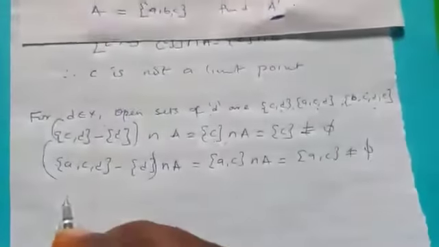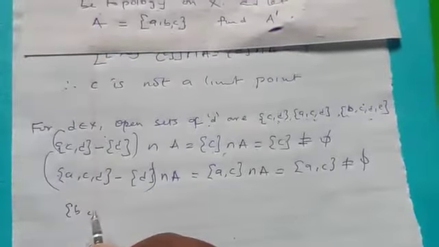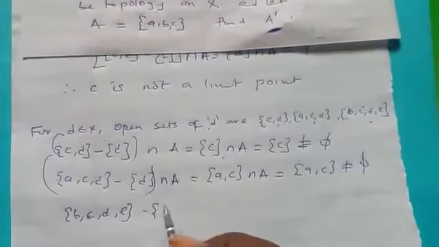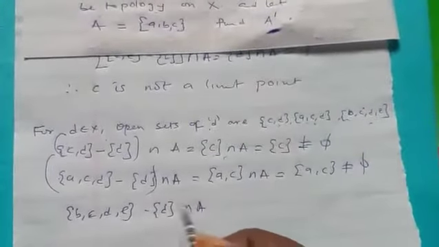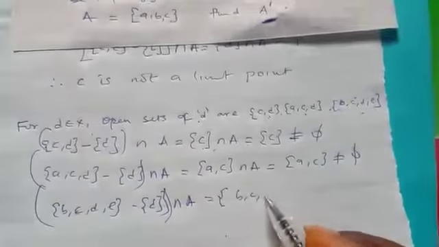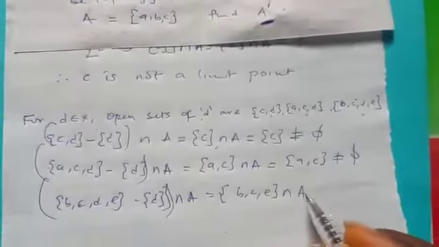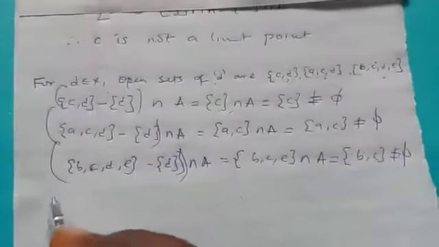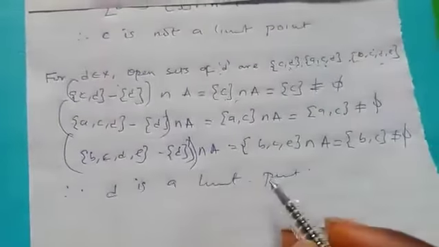And finally there, BCDE minus D, intersection A. So if I remove the D from it, I'll have BCE left, intersection A. So this is just BC. This one too is not empty. So therefore we cannot say that it's not a limit point.